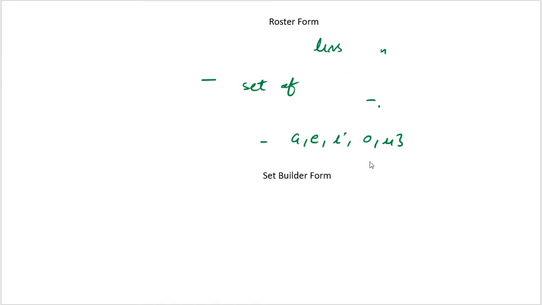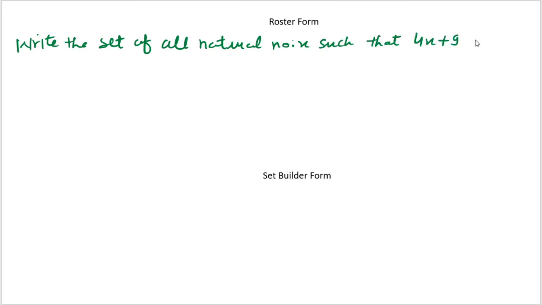Another question: write the set of all natural numbers x such that 4x plus 9 is less than 50 in roster form.